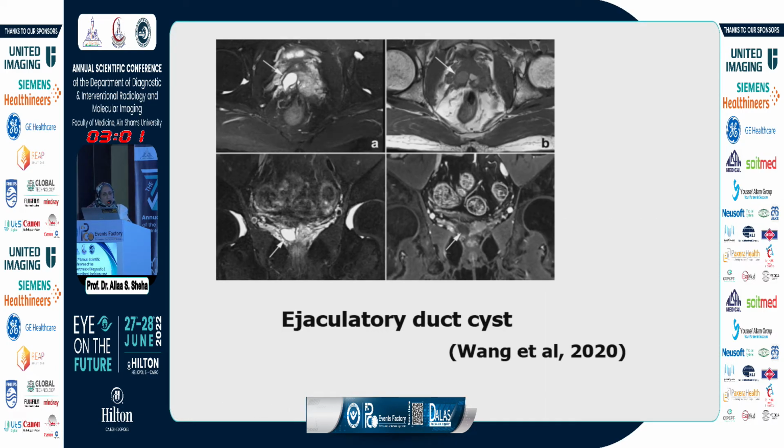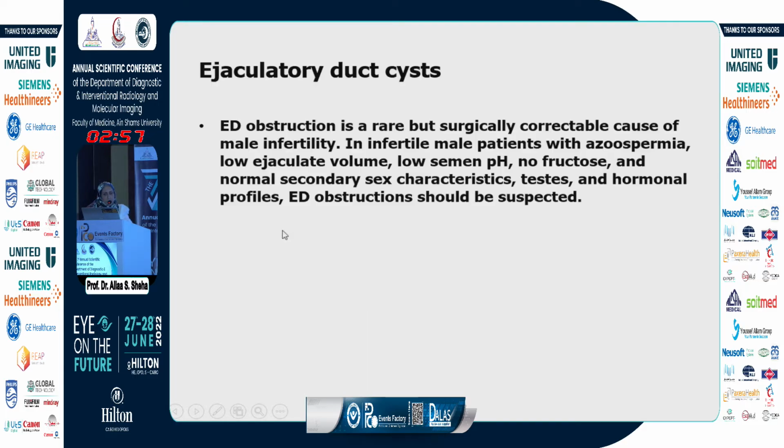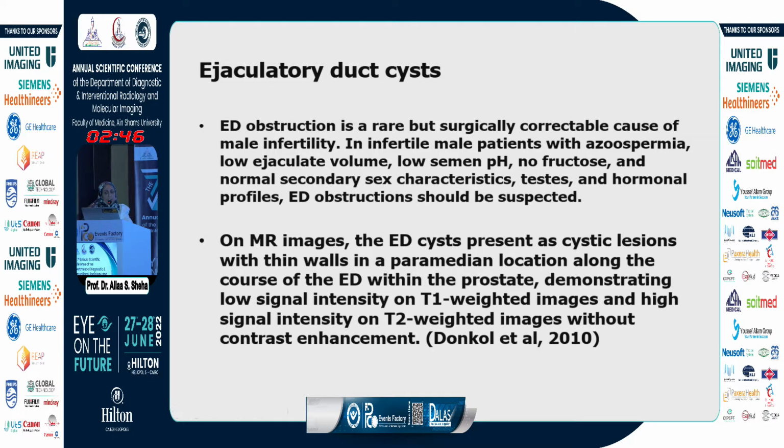This is a companion case for an ejaculatory duct cyst. It is usually paramedian in location. So they are rare but surgically correctable cause of male infertility, and in these cases, the volume of the ejaculate will be low, the hormonal profile will be normal. On MR images, the ejaculatory ducts are cystic, thin-walled, in paramedian location, and usually have low T1 signal, sometimes high T1 signal.